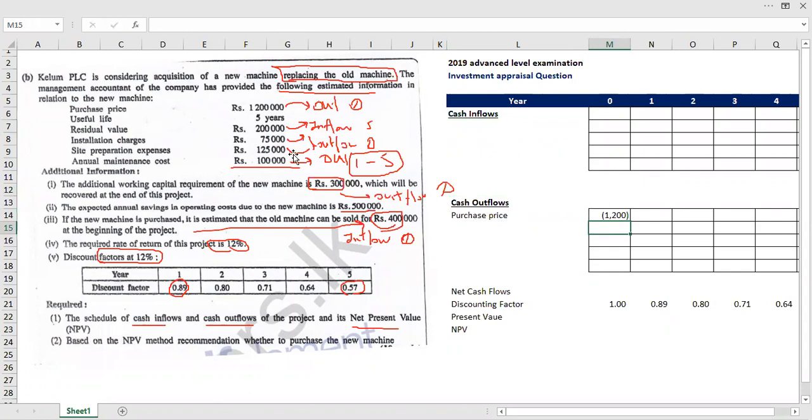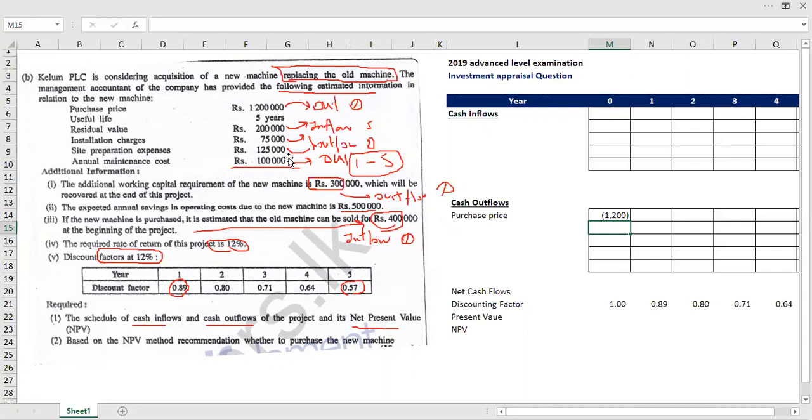Another point, somebody may think, what can we do with the depreciation? If we purchase a new machine, a capital investment or a PPE, there will be a depreciation. Here we do not have to consider the depreciation because depreciation is not a cash flow, it's a notional expense.